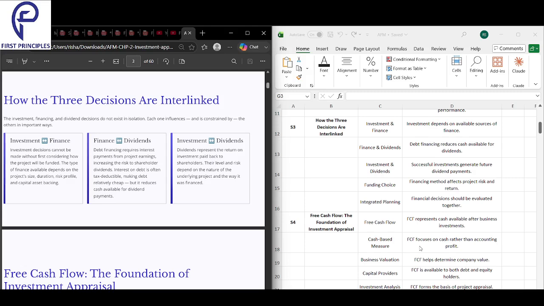Next, we have integrated planning. Under integrated planning, it says financial decisions should be evaluated together. Basically, it means don't decide investment, finance, and dividend separately. Think about all three together. So this comes around how the three decisions are interlinked.